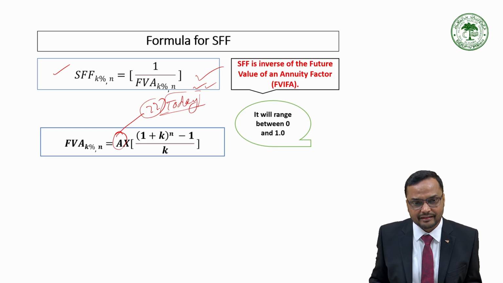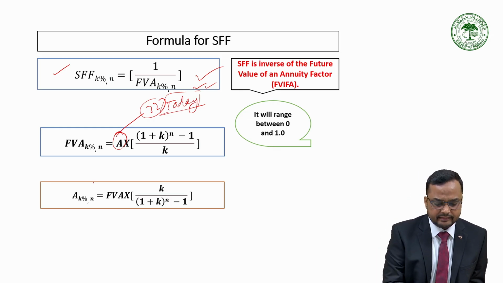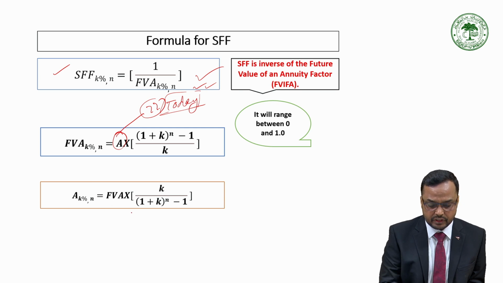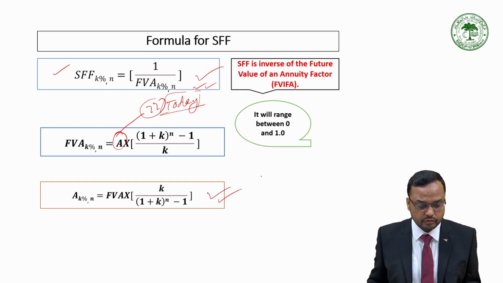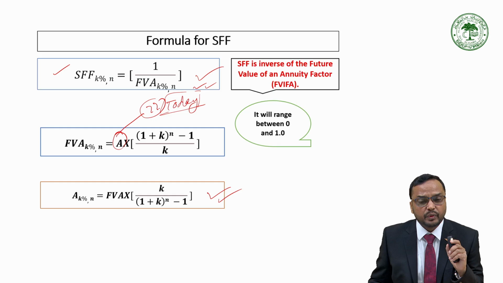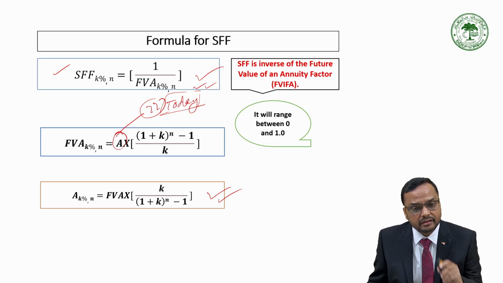As it is said, this is nothing but simply the inverse of compounding. So this formula is simply modified as A, the annuity amount, equals the future value of annuity multiplied by k divided by (1 plus k raised to the power n minus 1), because it is the reciprocal. When we solve this, we will get this formula. The annuity, the amount that we need to set aside every month from the salary, could be calculated by applying this formula.